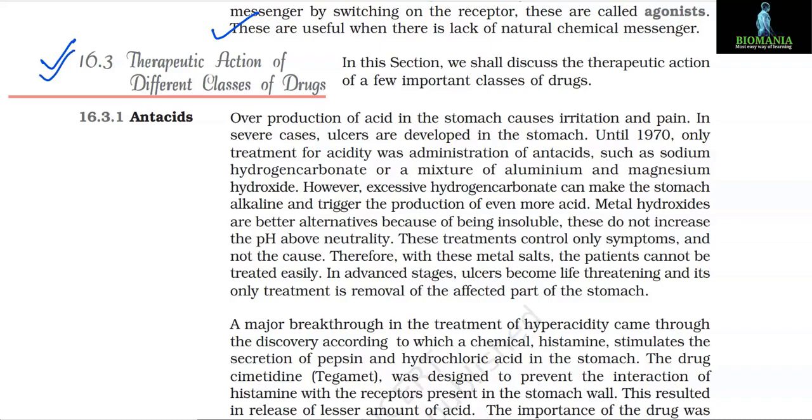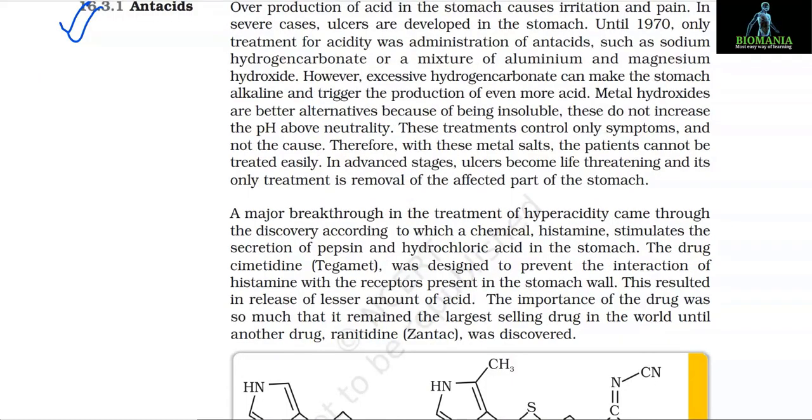16.3 Therapeutic action of different classes of drugs. In this section, we shall discuss the therapeutic action of a few important drugs. 16.3.1 Antacids. Overproduction of acid in the stomach causes irritation and pain. In severe cases, ulcers are developed in the stomach. Until 1970, only treatment for acidity was administration of antacids, such as sodium hydrogen carbonate or a mixture of aluminum and magnesium hydroxide. However, excessive hydrogen carbonate can make the stomach alkaline and trigger the production of even more acid.